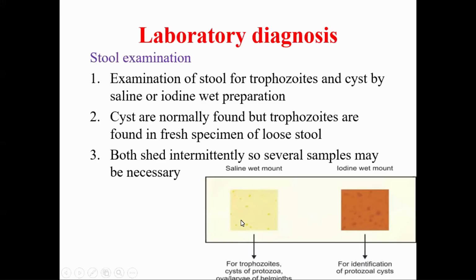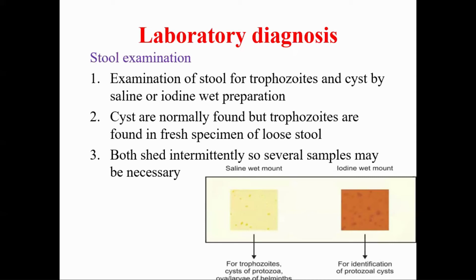Okay. Now laboratory diagnosis. Laboratory diagnosis of giardiasis can be done by stool examination. Macroscopically, stool in giardiasis is steatorrhea type, that is, it contains a large amount of mucus and fat, but no blood cells and no pus cells, because Giardia lamblia only attaches to the epithelial lining but does not invade, unlike E. histolytica and Balantidium coli. Okay, Giardia lamblia does not invade the intestinal lining.